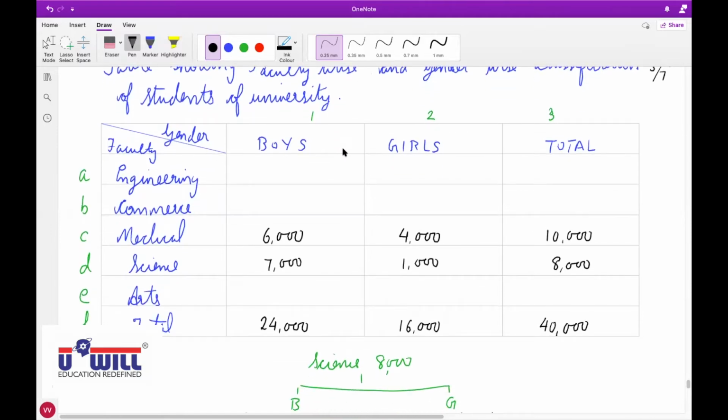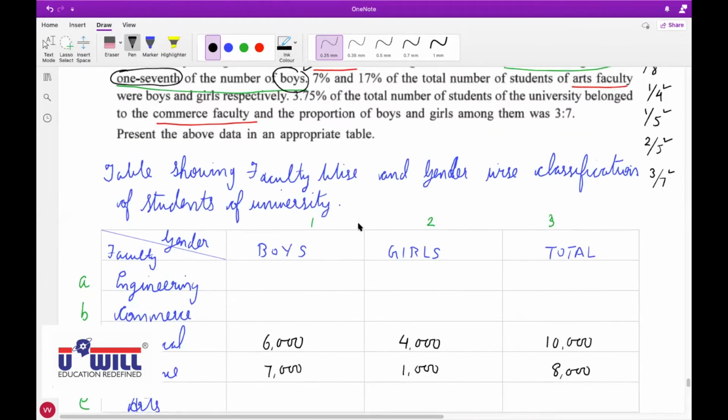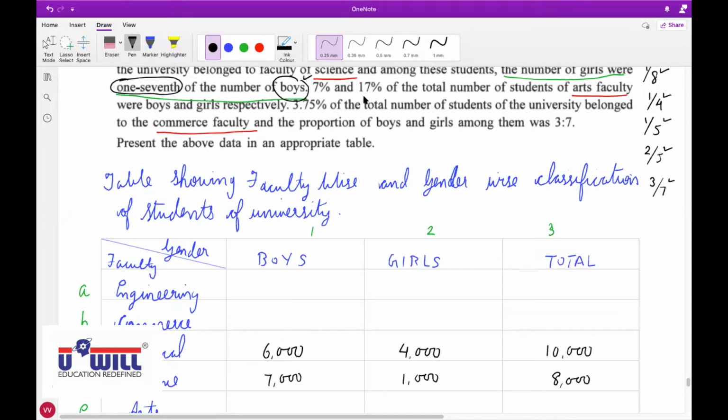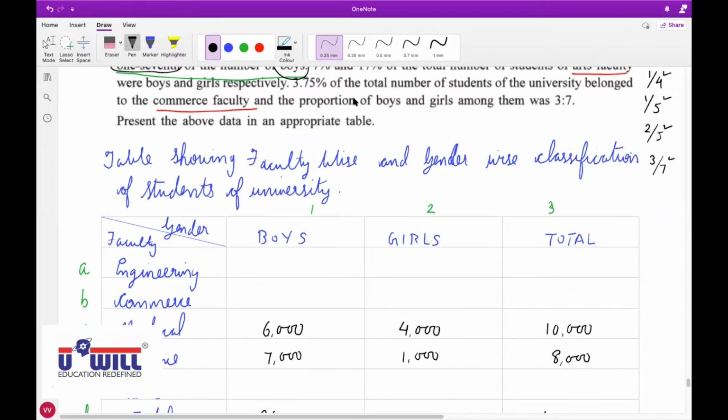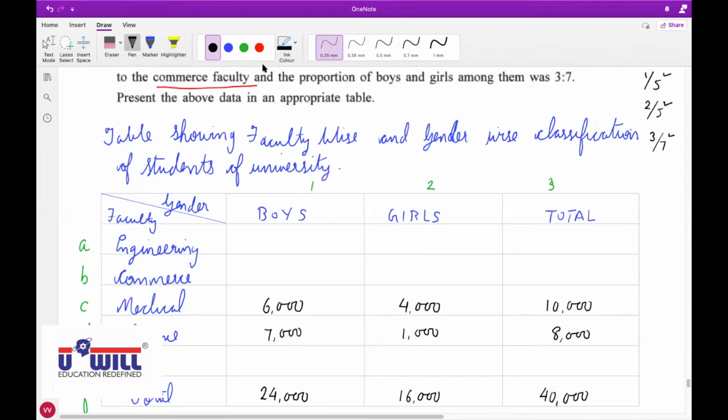Devansh? Don't mute yourself again and again. Keep yourself unmuted until I am talking to you. Okay, sir. Why are you taking things for granted? Am I supposed to waste time here in the live session if your doubts are not clarified? If you are not clear with 6,000 and 4,000, why did you not ask me at that point of time itself? And if you are clear, then you must be able to answer this 7% and 17% portion. Don't do time pass, Devansh, okay? We are coming for studies, right?